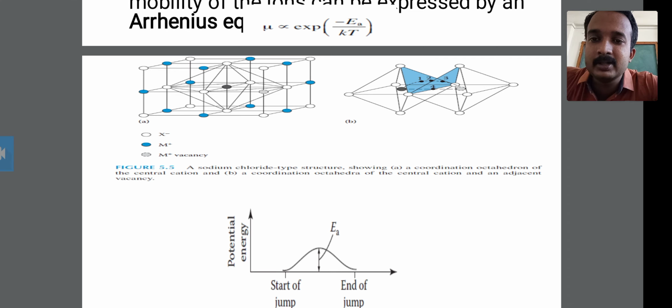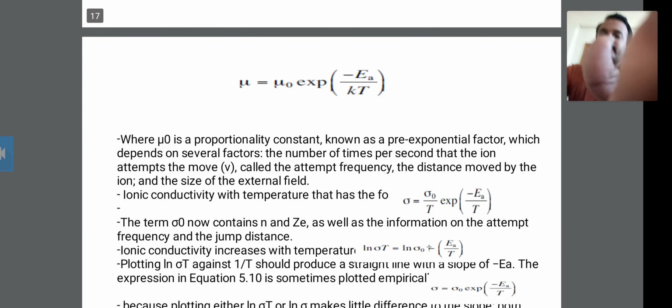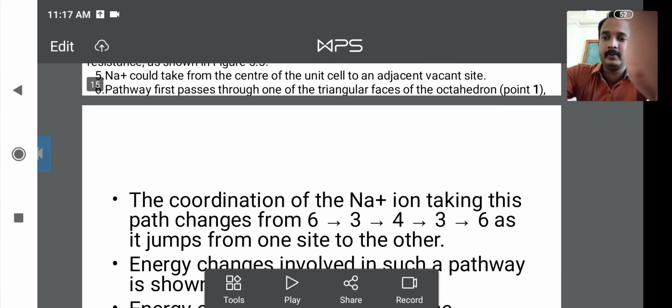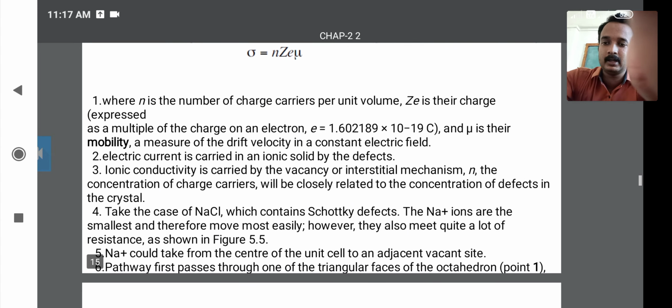And these are the two diagrams. The first diagram is the coordination octahedron of the central cation, and the second diagram is the coordination octahedron of the central cation and the adjacent vacancy. This is the figure of this NaCl.